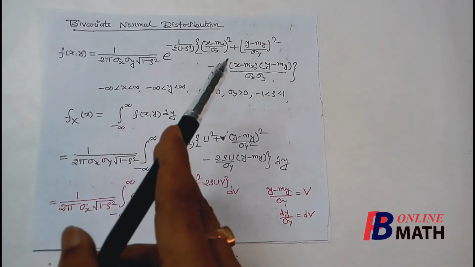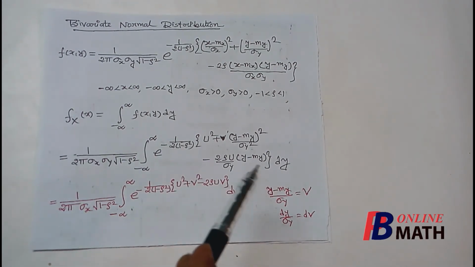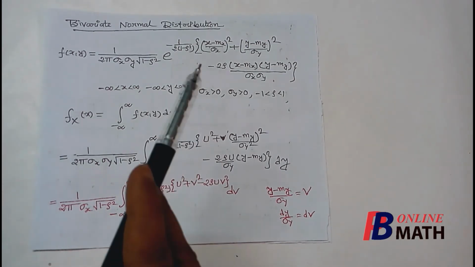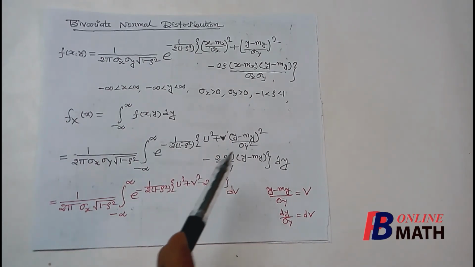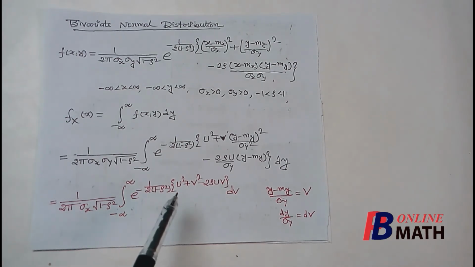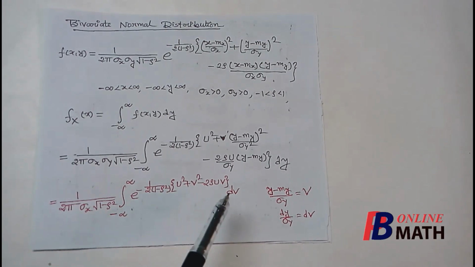Now in place of (x minus mx) by sigma x, we have written u, because we are integrating with respect to y, so x is constant here. If we replace this, then the integrand becomes u square plus this one minus this one. Now we shall replace this transformation, (y minus my) by sigma y equal to v. Then the integrand becomes e to the power minus 1 by 2 (1 minus sigma square), multiplied by u square plus v square minus 2 sigma uv. Remember, we have to integrate this with respect to v only, where u is constant with respect to v.